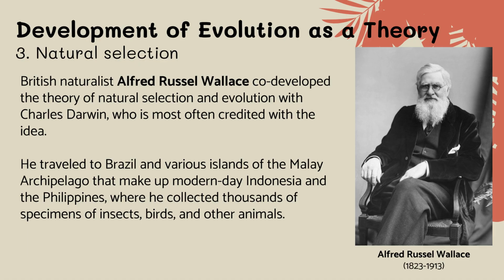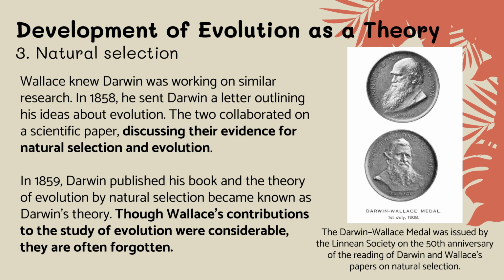Alfred Russel Wallace was a British naturalist who independently developed ideas about evolution and natural selection. While exploring South America and the Malay archipelago, he collected thousands of plant and animal specimens. From these observations, Wallace noticed patterns similar to Darwin's, including how species vary by location. His work showed that natural selection was not a single-person discovery, but a shared scientific insight. In 1858, Wallace sent Darwin a letter outlining his explanation for evolution.